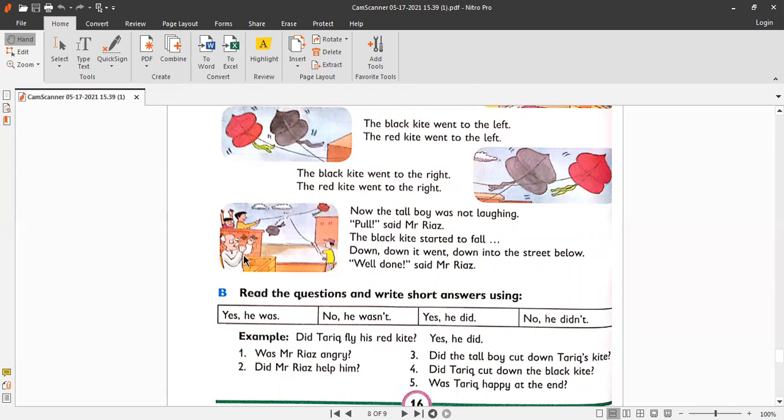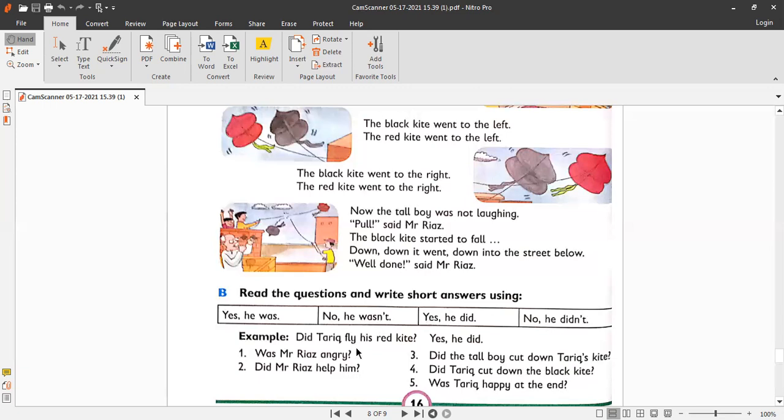Okay, now quickly let's do exercise B. Read the question and write short answers using the answers in the box. Example, did Tariq fly his red kite? Yes, he did. So you can draw the lines here and you can write the answer by giving the number with the answers. Okay, was Mr. Riaz angry? No, he wasn't.